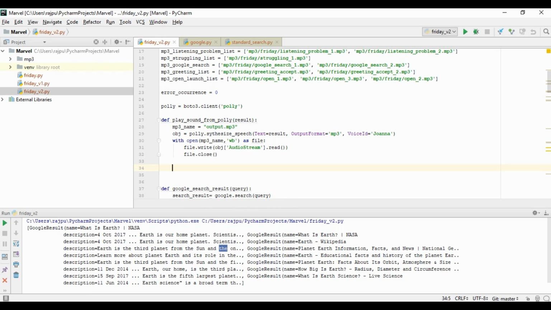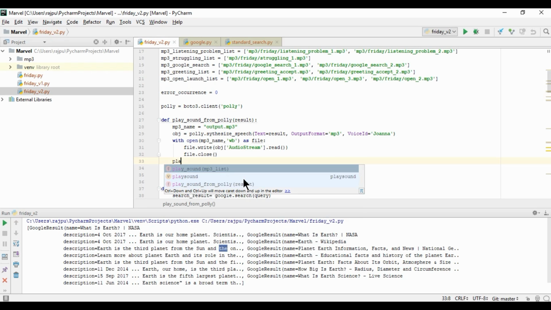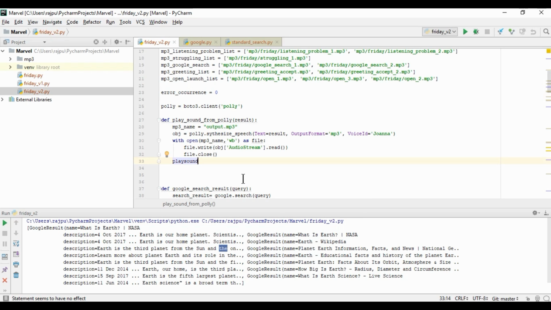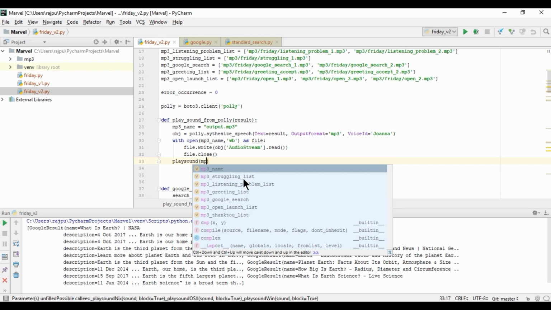Now when this file is in our project, this is the output mp3, it will come to our parent folder Marvel. So always after creating this file we will play it. For that we have playsound, and we will pass this mp3 name.